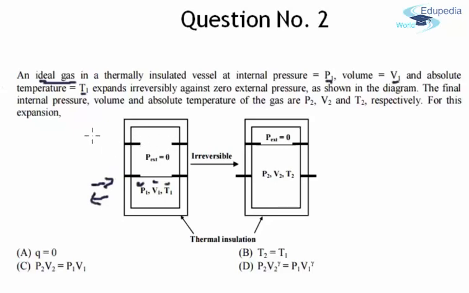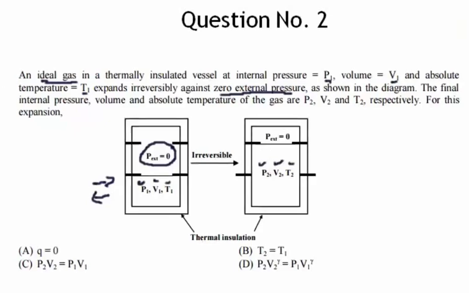Further, it says that it expands irreversibly against 0 external pressure. This is one very critical piece of data: the external pressure is 0 in this case. The gas expands and finally its pressure becomes P2, volume V2 and temperature T2. Then we have been given some options, out of which we have to choose the correct one.